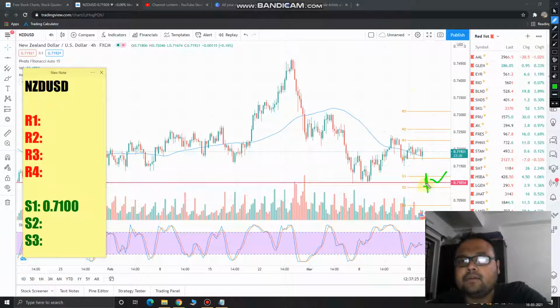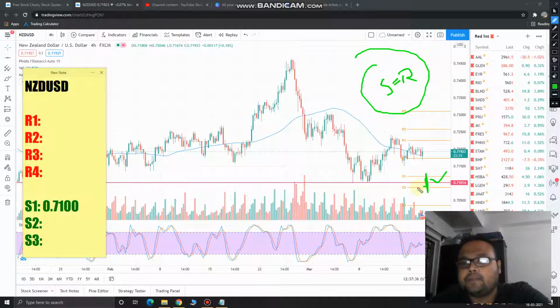But just make sure that you get the confirmation, or at least wait for 2 to 3 hours. Okay, let the support become the resistance. This is very essential. Then only think of shorting the market. But just by looking at this current market condition, there is a high possibility that if market comes down to this support, market will bounce back.